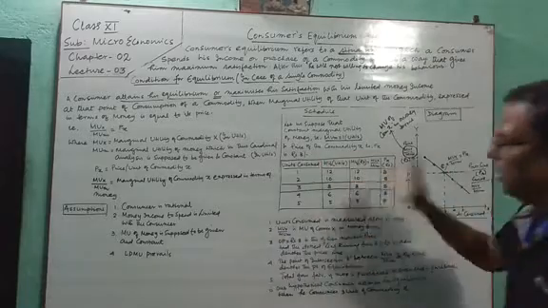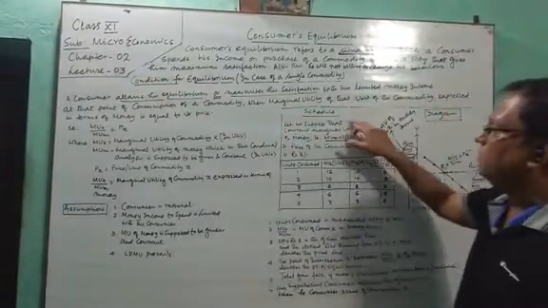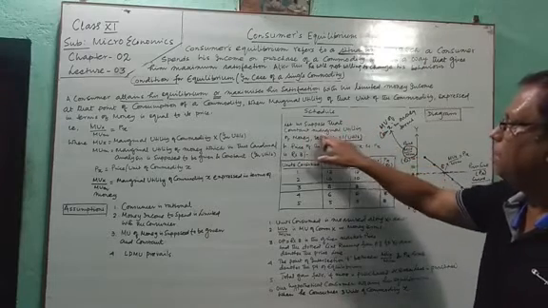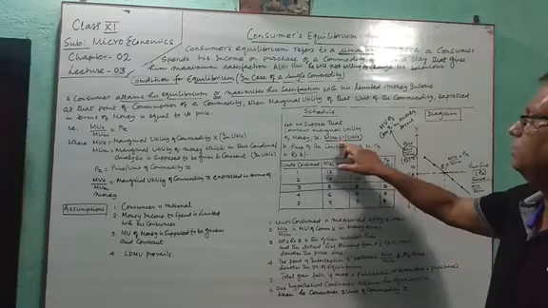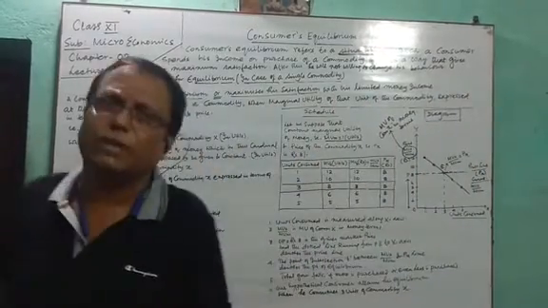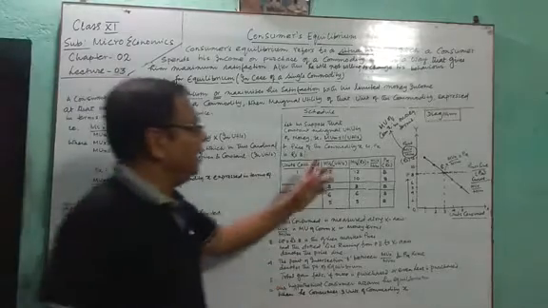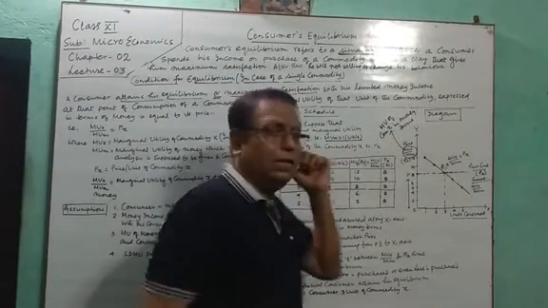Let us first understand this schedule. This will make the concept very clear. Let us suppose that the constant marginal utility of money, that is MUM, is equal to 1 util. We have supposed this; you can suppose 2 units, 5 units, 10 units, whatever you like. What does it mean? It means the marginal utility of money is 1 util.